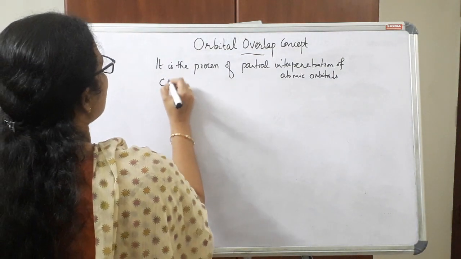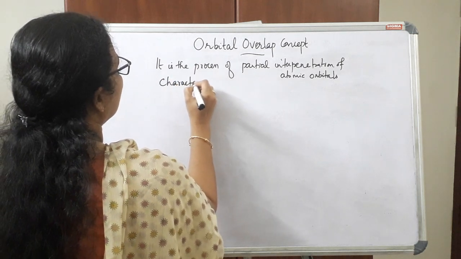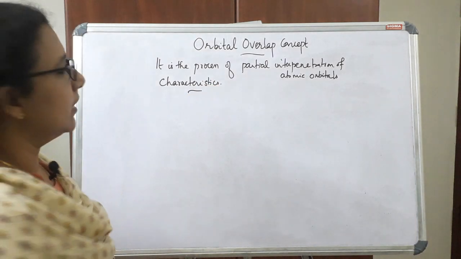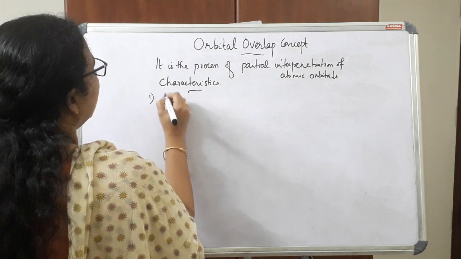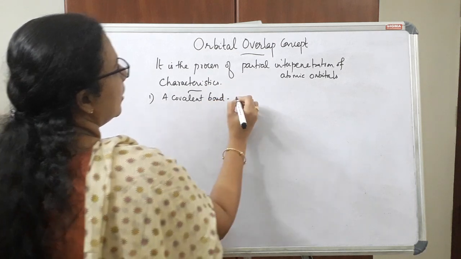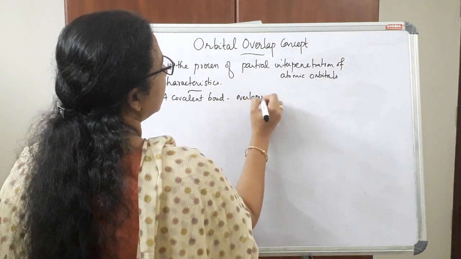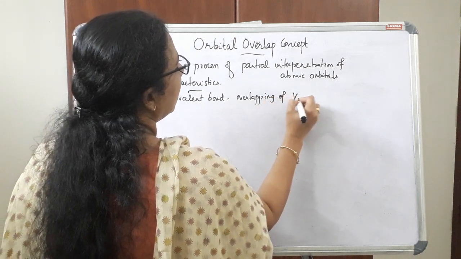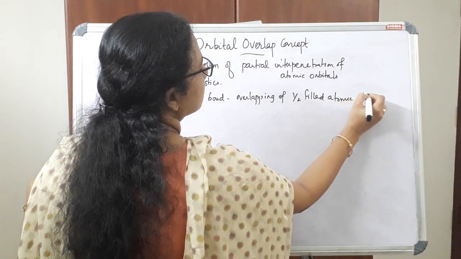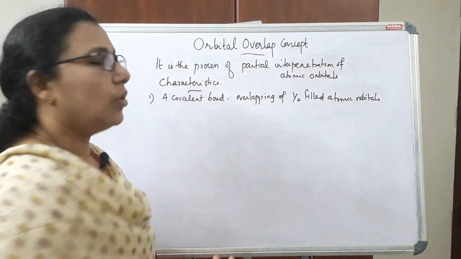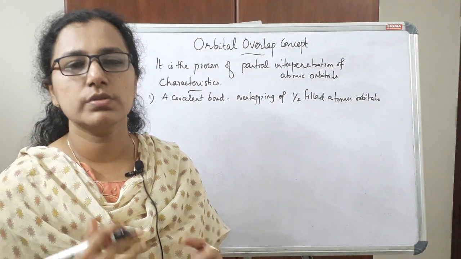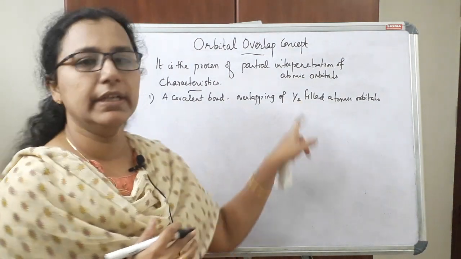Now let's see the characteristics of orbital overlapping. The first point is a covalent bond is formed by overlapping of half-filled atomic orbitals. So a covalent bond is actually formed by overlapping of atomic orbitals, and those atomic orbitals are half filled in nature.